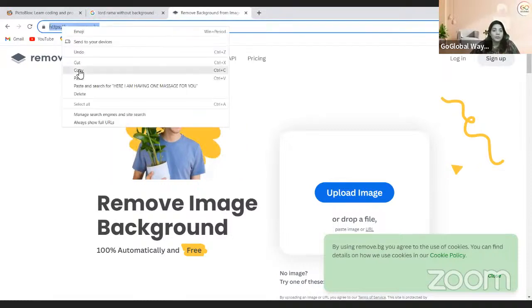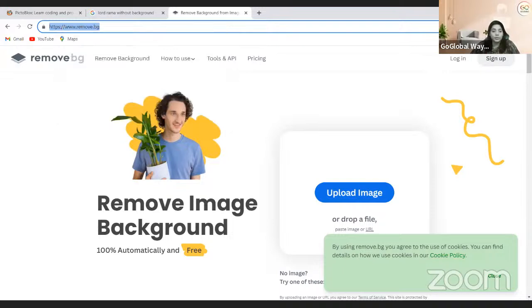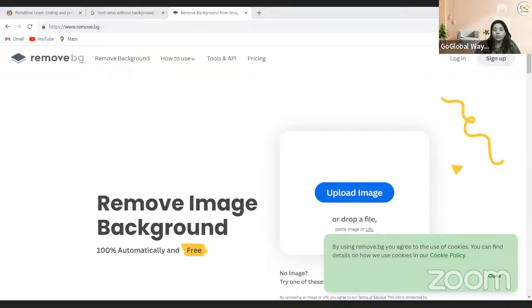I'll just copy this link and give it to you in the chat box. So you will remove any picture's backdrop.